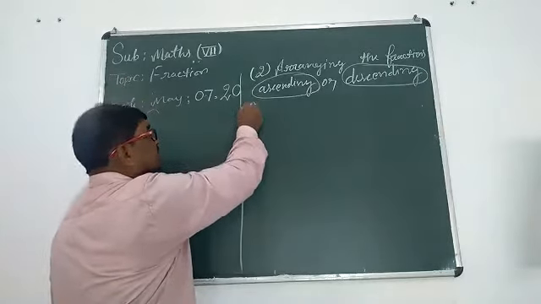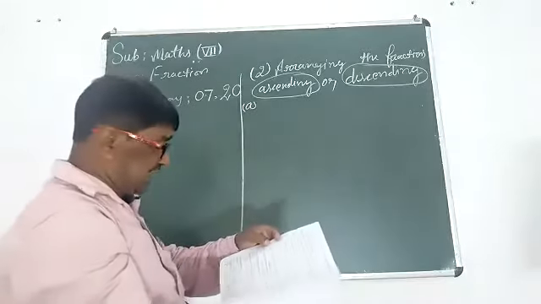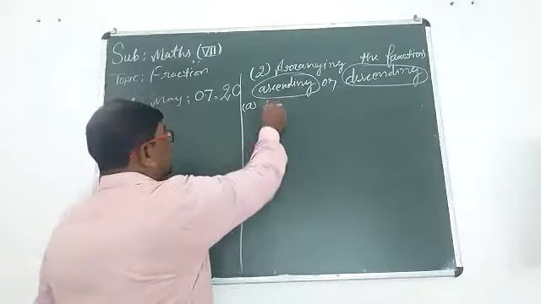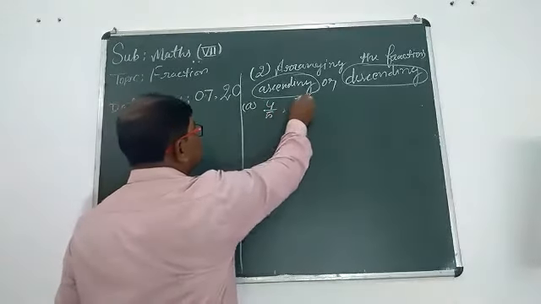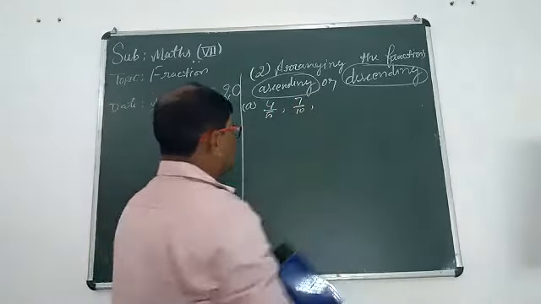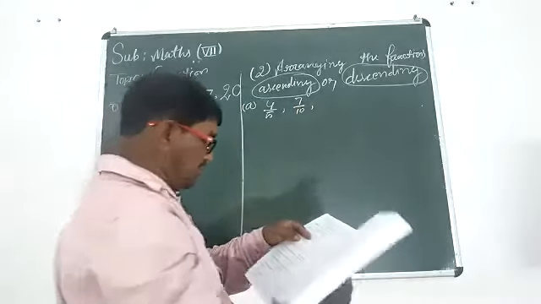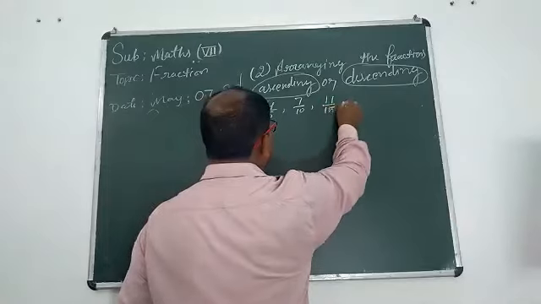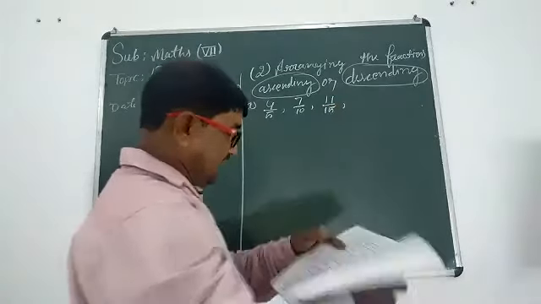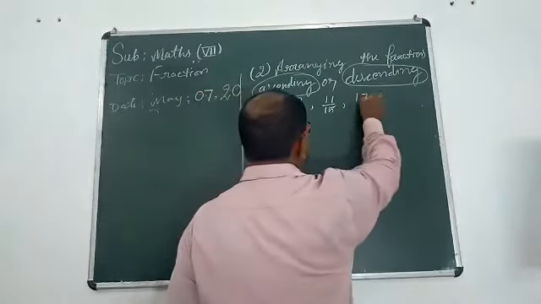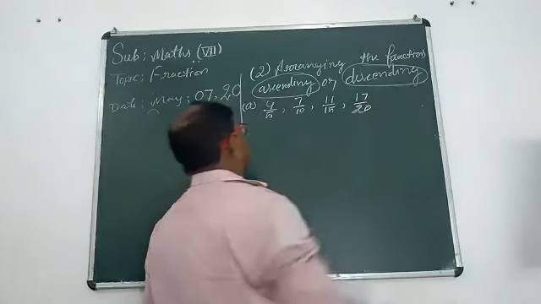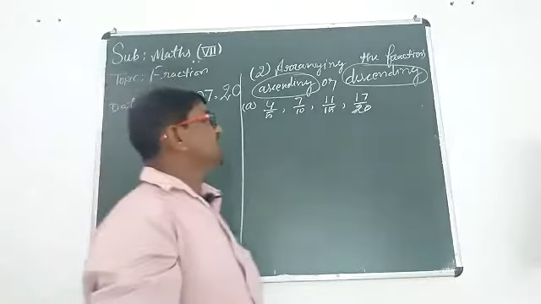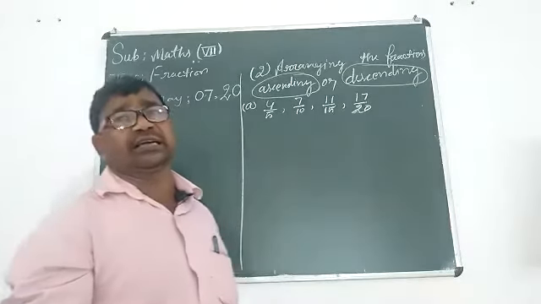First sum, suppose that I am giving you some fractions: 4 upon 5, 7 upon 10, 11 upon 15, and 17 upon 20.